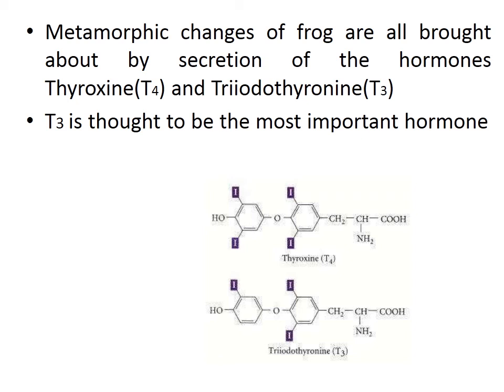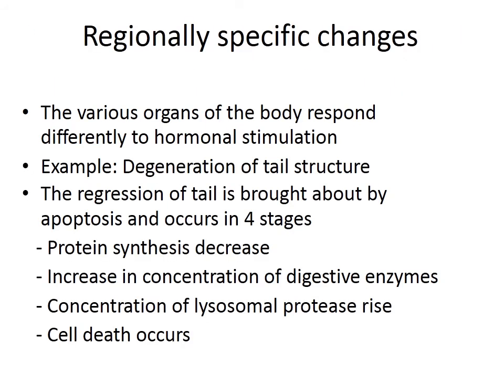The mouth becomes wider, the tongue increases in size, teeth appear, eyes become larger, and the limbs grow in size, whereas the intestine becomes shorter, the tail also shortens, and the tail is completely absorbed, whereas the herbivorous tadpole gets changed to a carnivorous adult. The various organs of the body respond differently to hormonal stimulation.